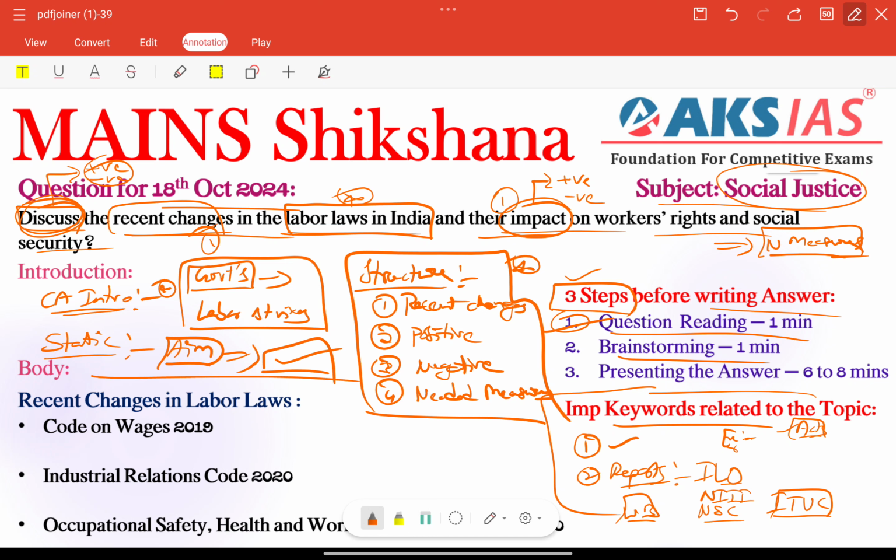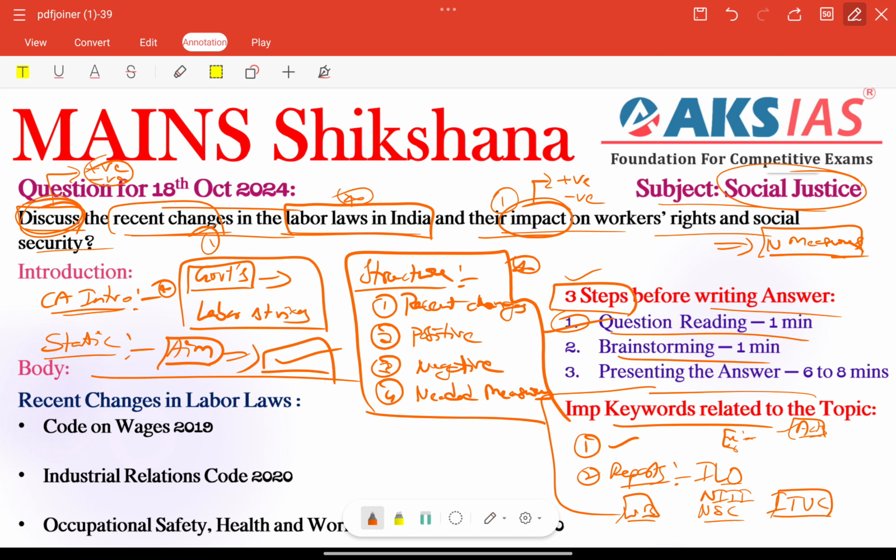Next, coming to recent changes, as per the structure we have built, we can connect each and every keyword or particular side heading here. Recent changes in labor laws, that is the first important thing we need to address, right? First, the Code on Wages 2019. What is this related to? It consolidates laws related to wages and also provides a minimum wage across sectors, right?